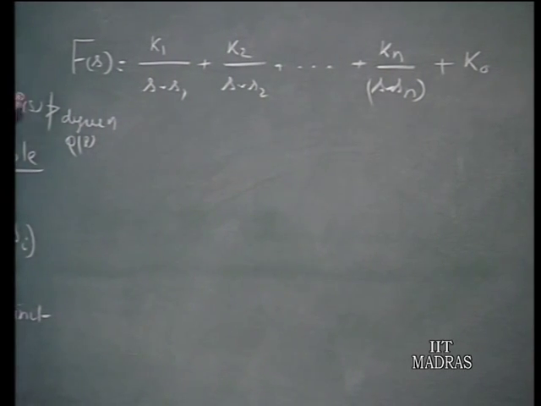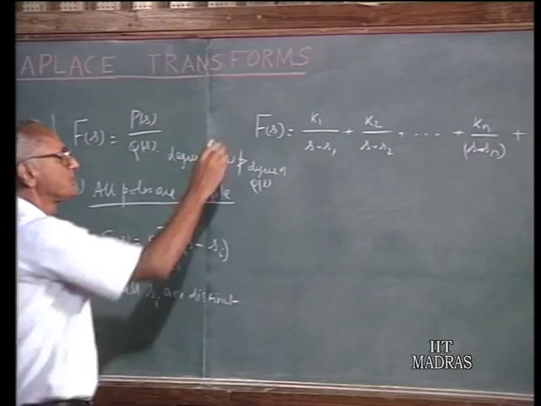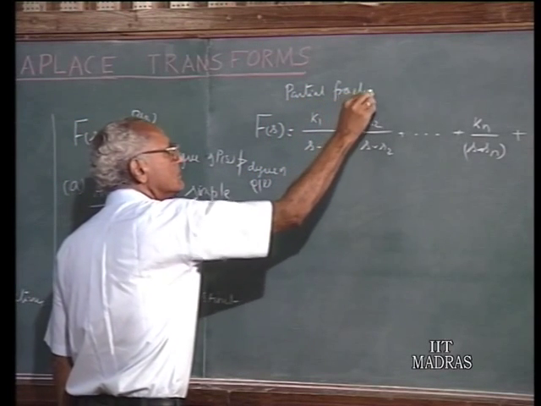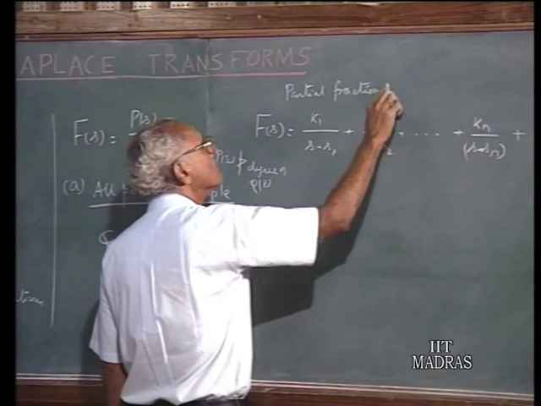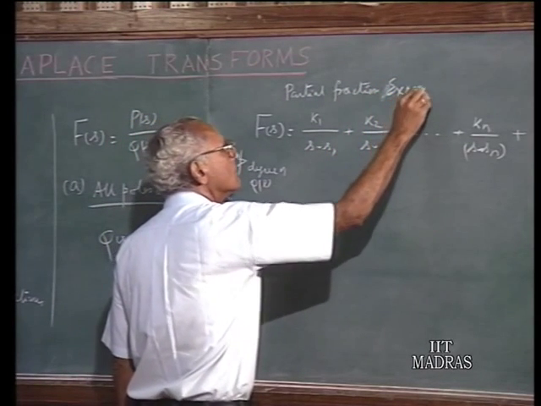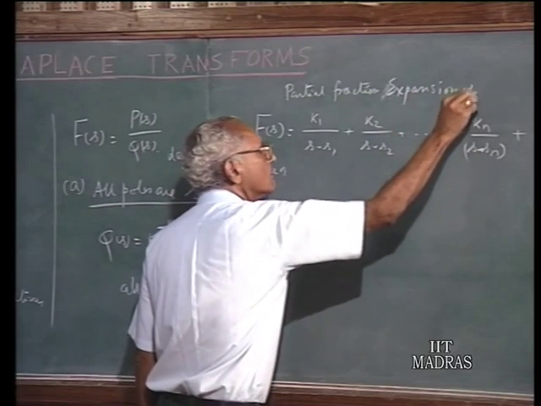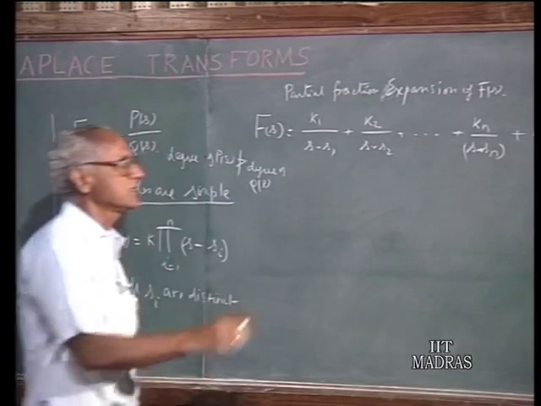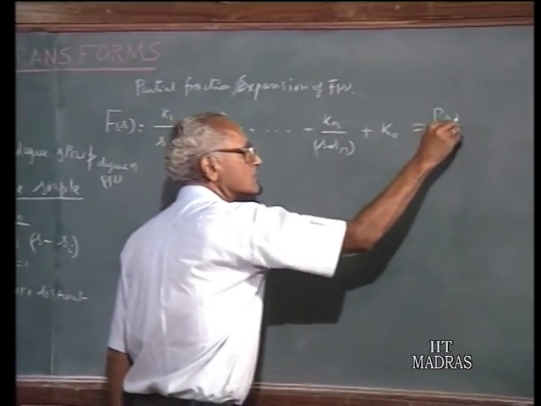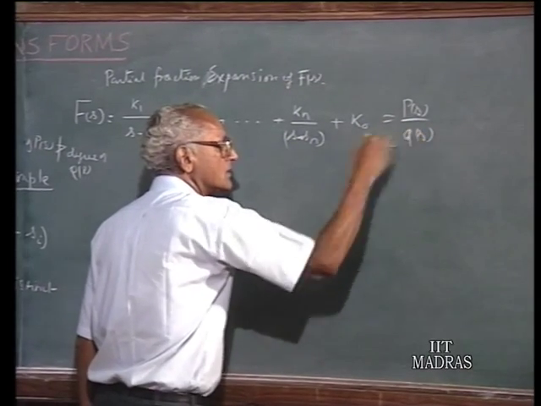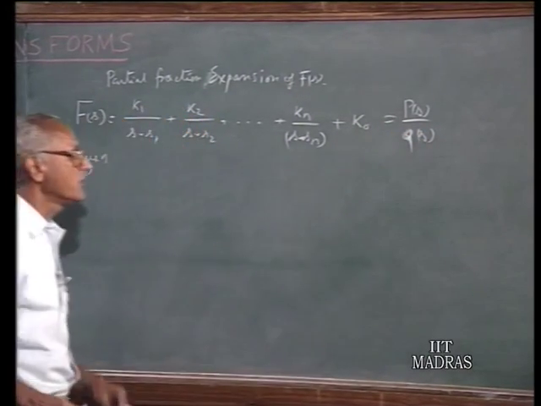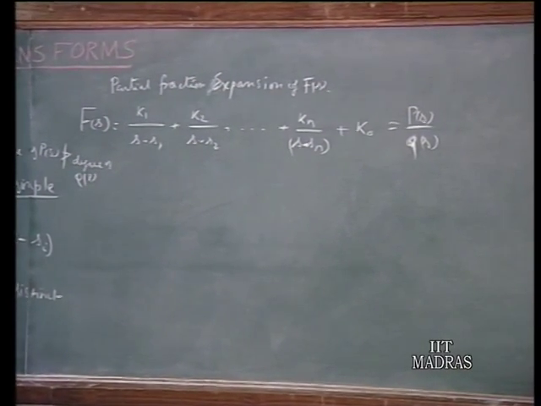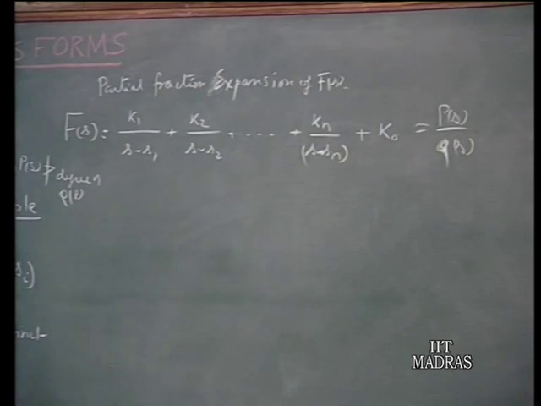Now, this is the partial fraction expansion of f of s, where all poles are simple. So, given P over Q of s, we have to put it in this form. If you do that, then we can find the inverse Laplace transform of each one of these elementary terms quite conveniently. So, our first job is to express P of s over Q of s to be like this.